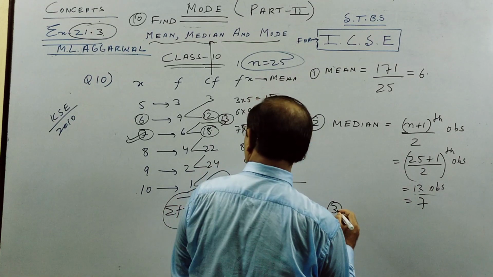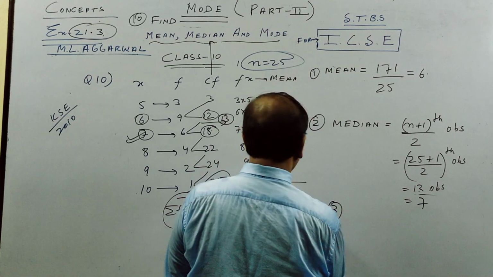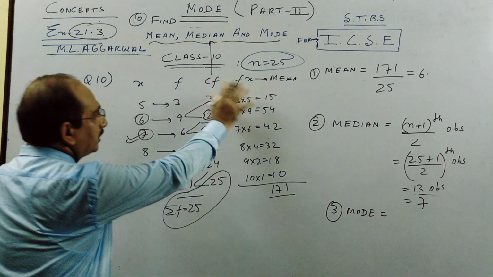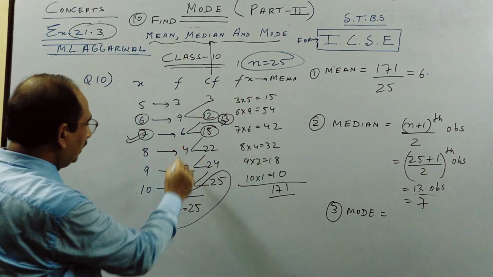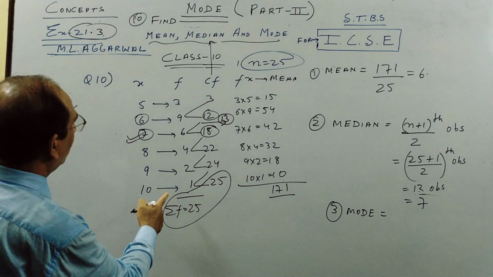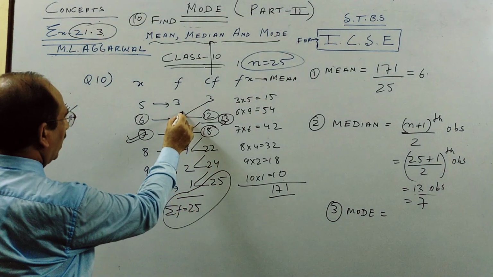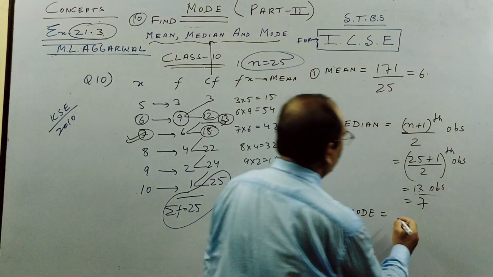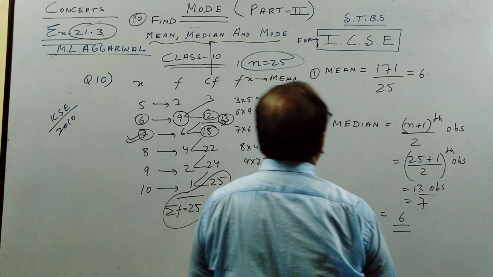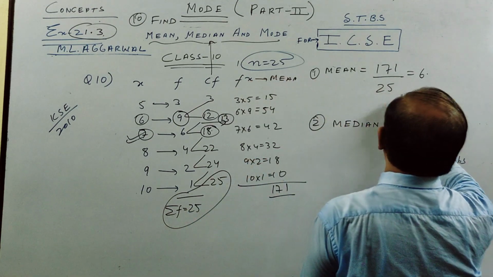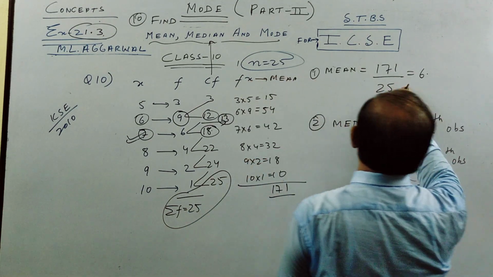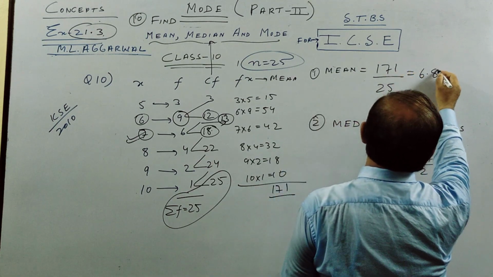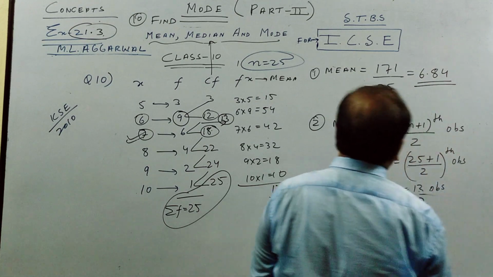You calculate the mode. Mode is the one which has maximum frequency, don't see anything else. So our maximum frequency is 9. So mode is 6. And here I told you calculate, if you do 6 and then divide, if I remember correctly, you will get 0.84.